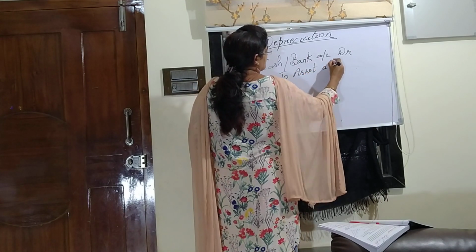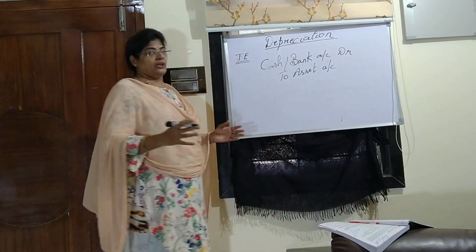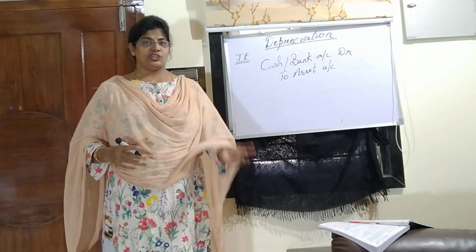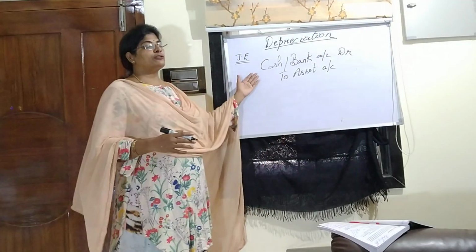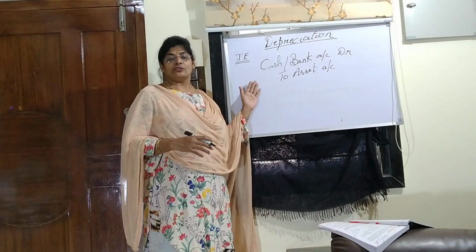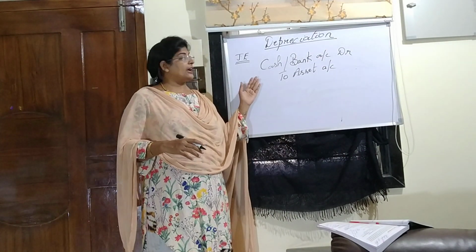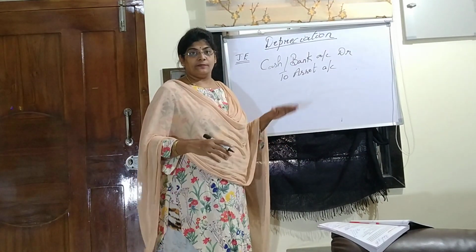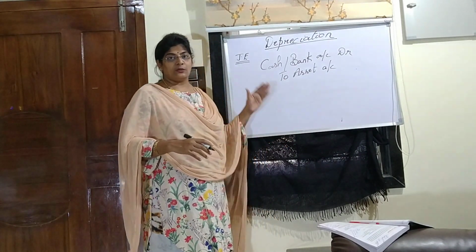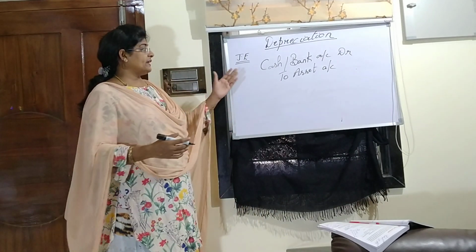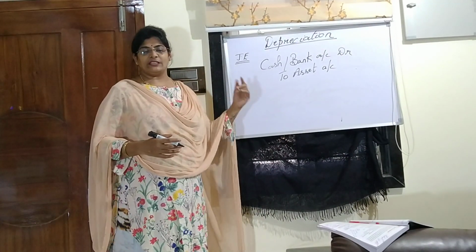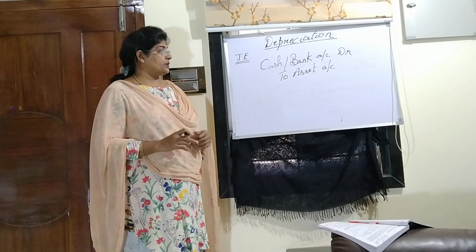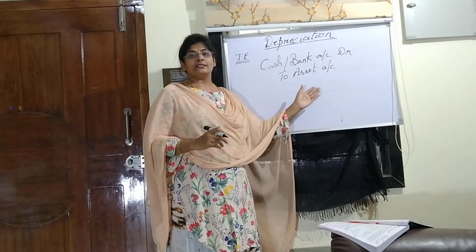In case a question says a machinery is sold, immediately you have to think about this journal entry, that the cash is coming in. Cash and asset both are real accounts. Debit what comes in, credit what goes out. Applying that rule, we will write the journal entry.